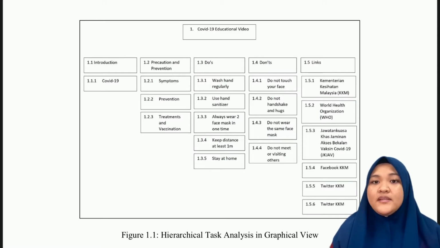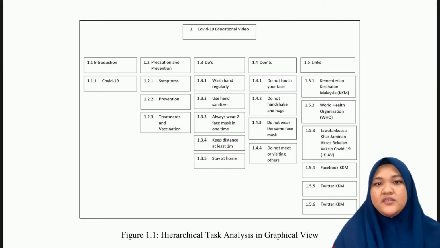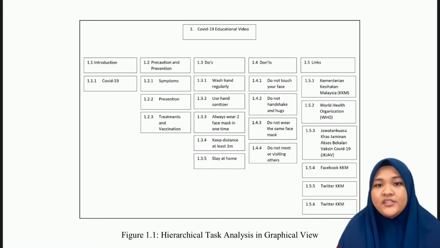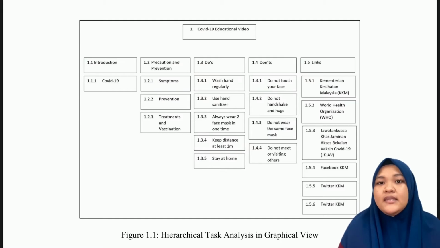D201920905006. For our assignment 1, my team and I are required to conduct a hierarchical task analysis (HTA) based on the study scenario given. We provide the HTA in graphical view. As you can see, there is the major task, which is the COVID-19 educational video. Then we have the subtasks, which contain introduction, precaution and prevention, do's, don'ts, and links.